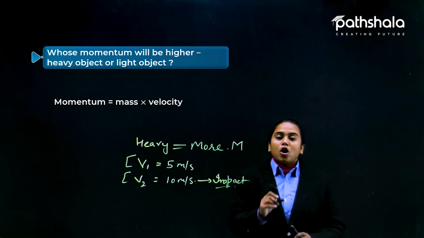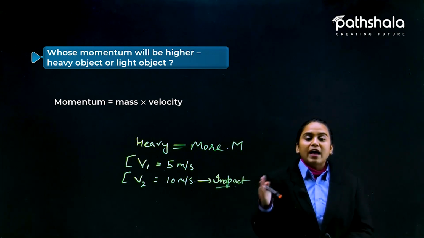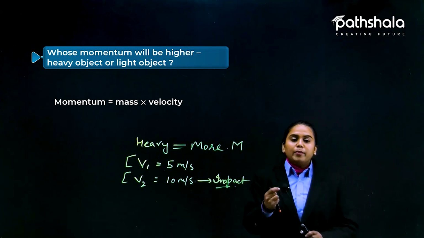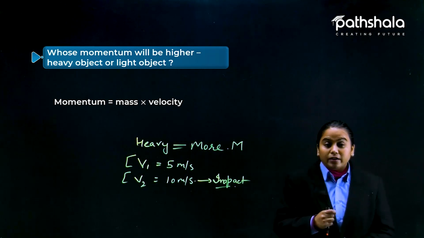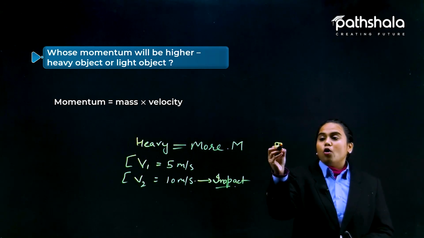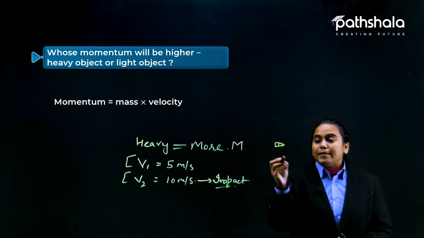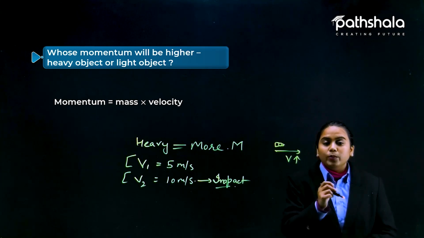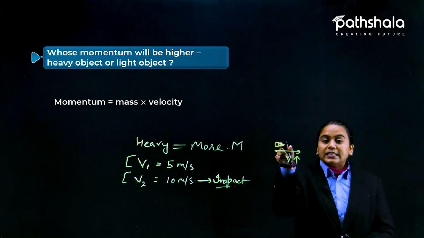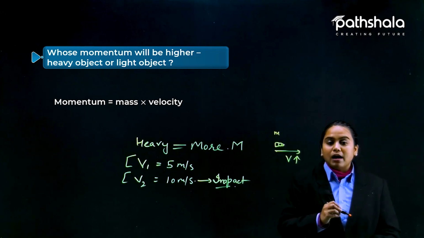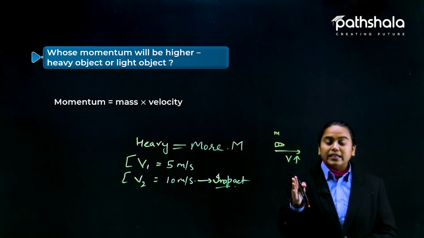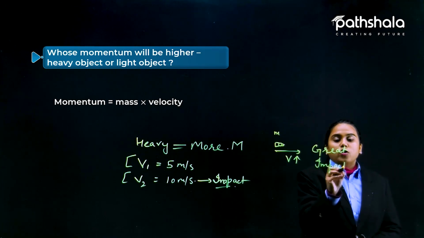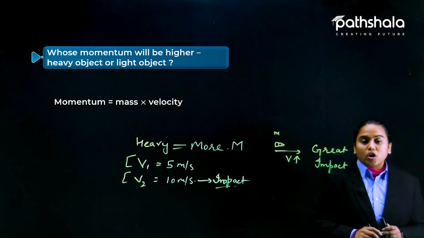Momentum is nothing but the impact of any moving object on something else. Like the bullet example: if a bullet is fired, you know the bullet is so small in shape, and because of its very high velocity it can penetrate even a human body. So this is a small object with very little mass, and that mass with great velocity gives a great impact on any object. So the impact here is what we are talking about as momentum.